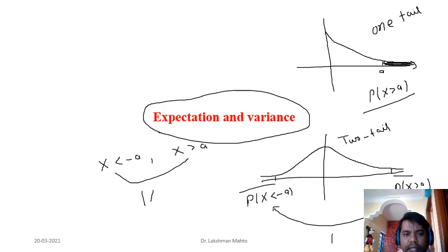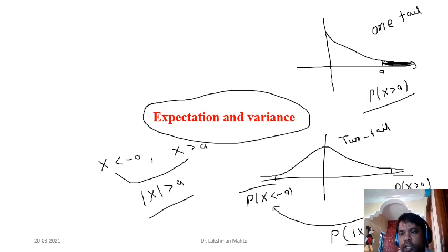It simply says that mod x is greater than a. So in the two tail case, the probability of tail you can write this way: mod x is greater than a. This is the combined form of probability of tail in the case of a two tail distribution.